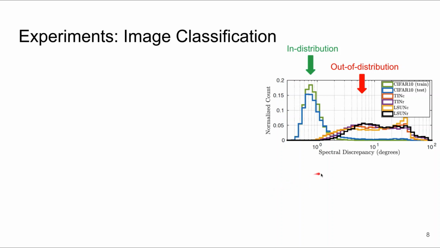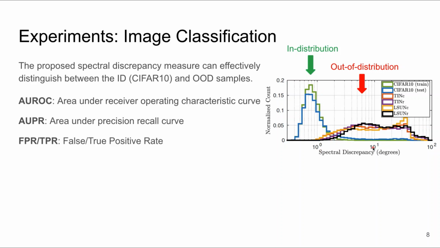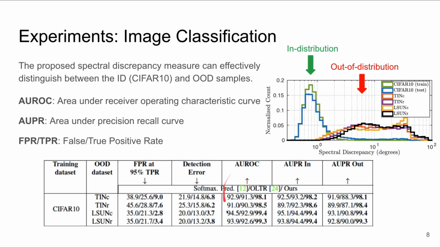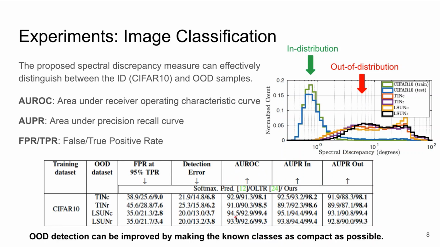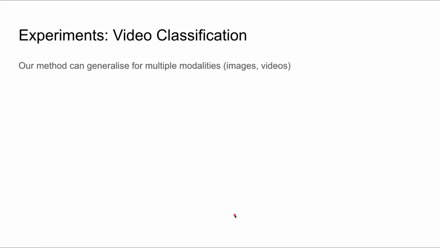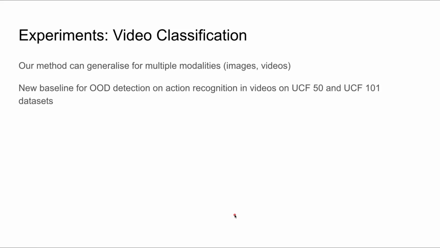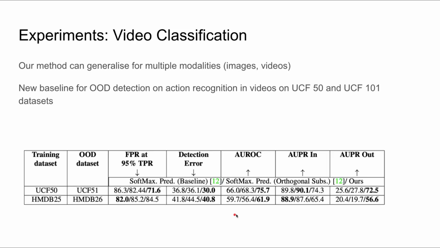This figure shows that the proposed spectral discrepancy, which is the angular distance to the closest subspace, can effectively distinguish between the in-distribution samples from CIFAR and out-of-distribution samples. Most of the in-distribution samples have a spectral discrepancy of less than 1 degree, while the out-of-distribution samples are spread more uniformly in the feature space. This leads to quantitative improvement compared to the baseline. Our method is modality independent, and we applied it for human action recognition in videos with minimal change and show that it can improve the OOD detection compared to vanilla network.